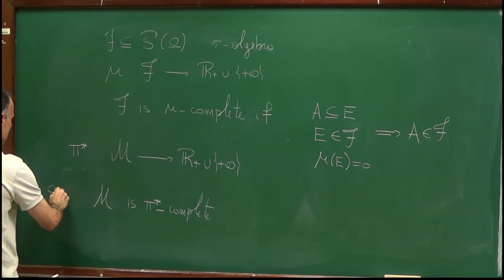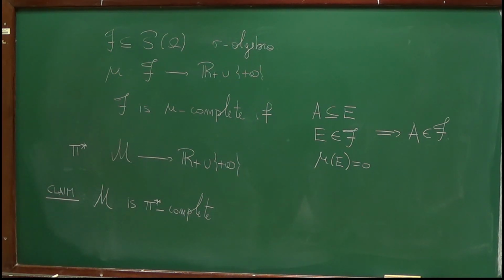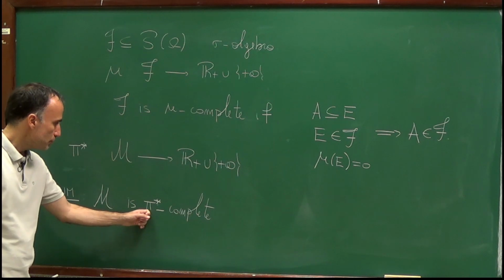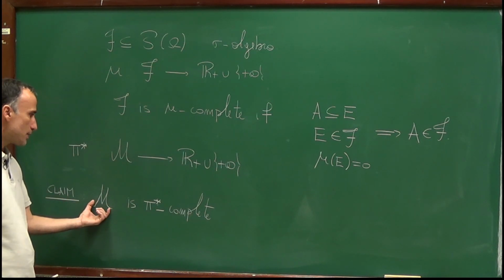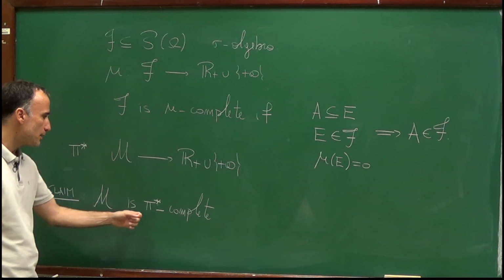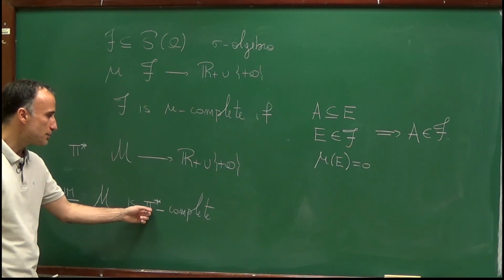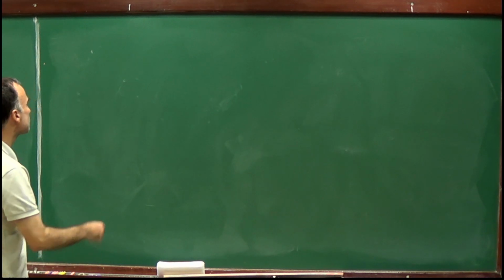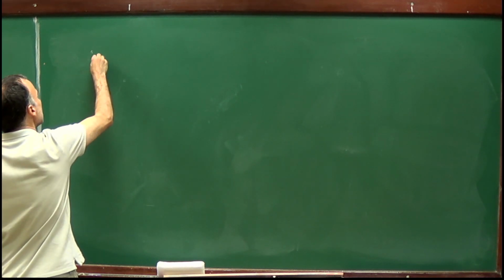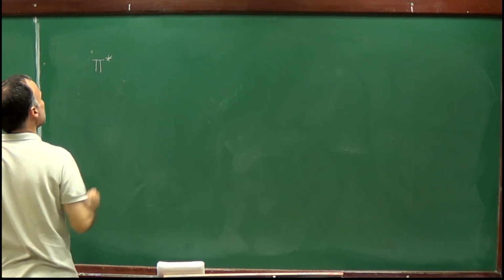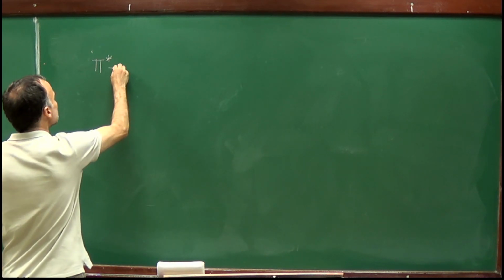So this is the claim. So M, the sigma algebra of measurable sets, I claim is P star complete. So let's prove that M is P star complete.